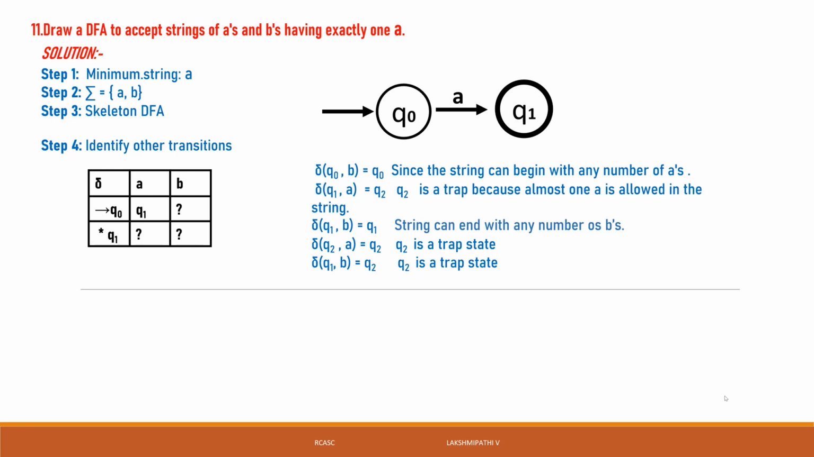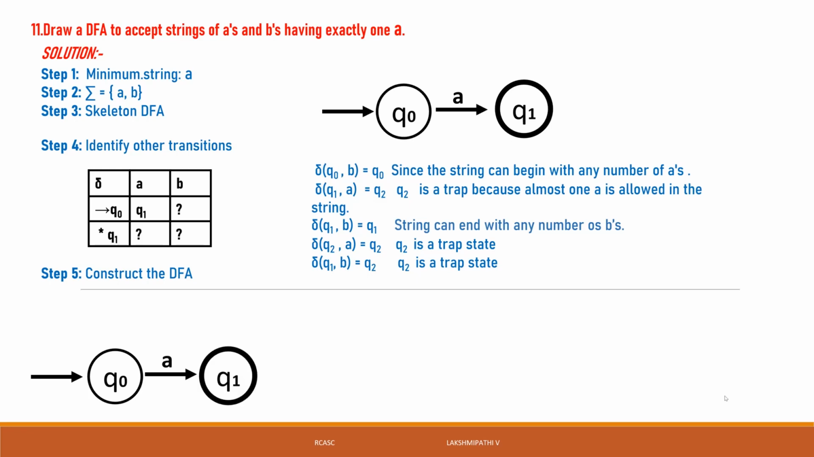Then once again we can go for the transitions. What are the transitions we defined? According to this, we can go for constructing the DFA. q0 reads a, it goes to q1. q0 reads b, it stays at q0. q1 reads a, it goes to q2. q1 reads b, it stays at q1. q2 reads a and b, it stays at q2.